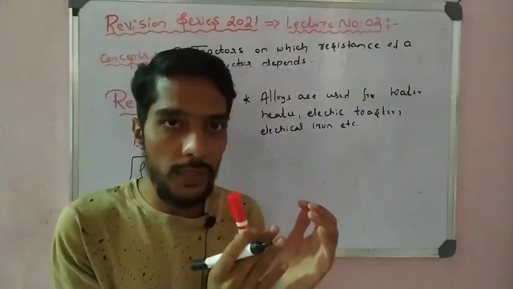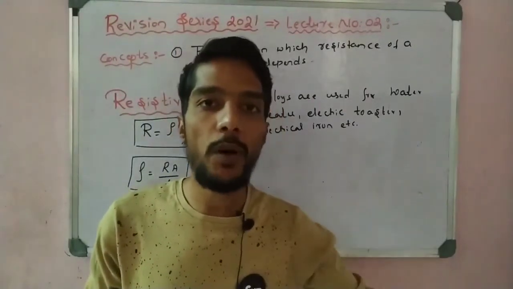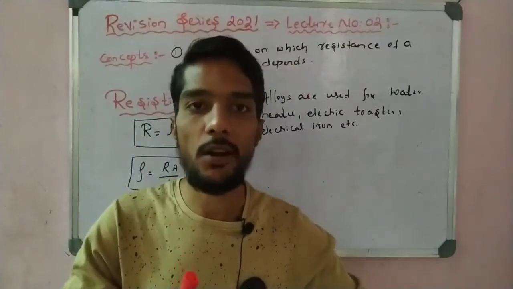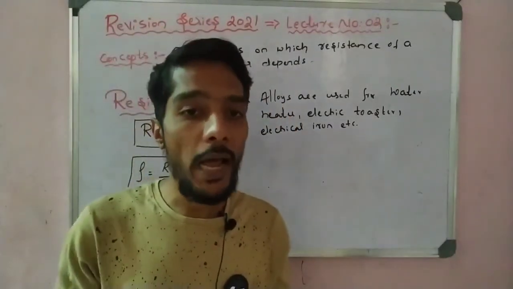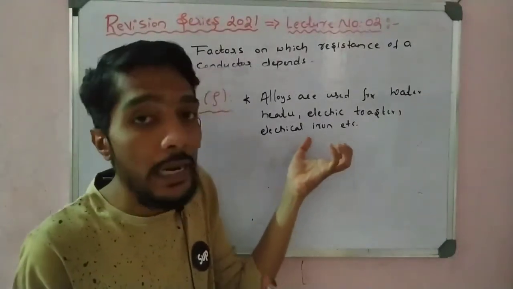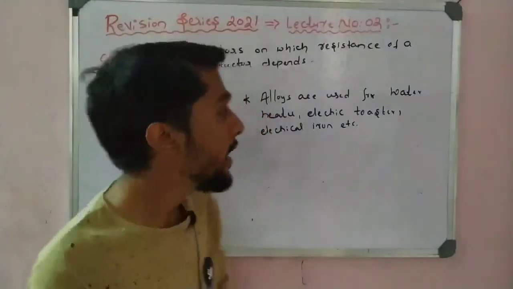So two things are there: one is a conductor and one is an alloy. Conductors are pure metals, whereas an alloy is a homogeneous mixture of metals and non-metals. But why do we avoid pure metals and take an alloy for the electrical heater, toaster, and iron?